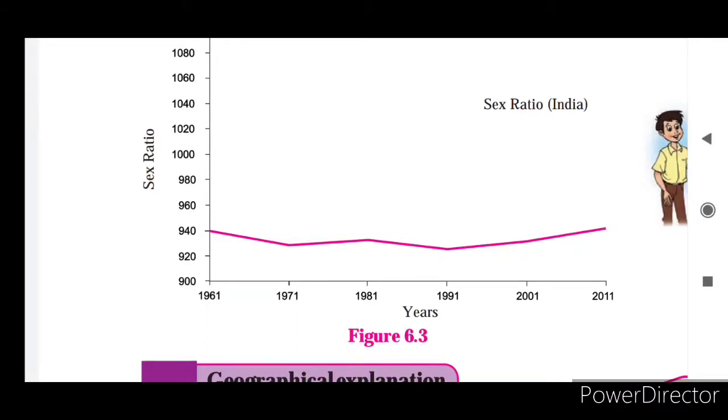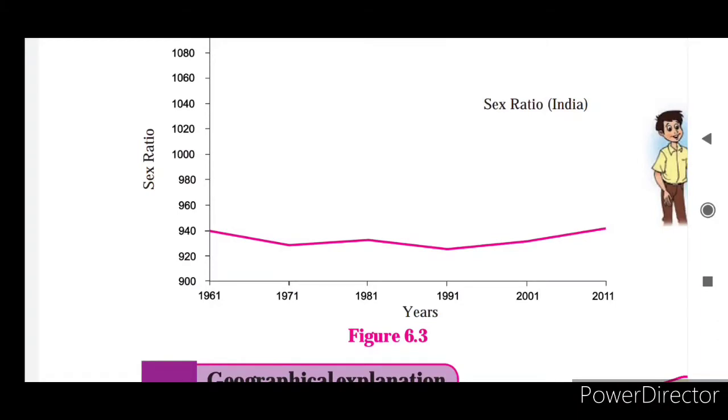But in 2011, we will find that always in our country the females are fewer than males. Hardly 940 is the maximum. In 2011 also 940, no more, meaning if there are 1000 males, women are just 940.